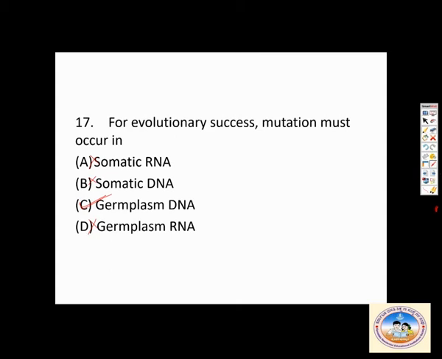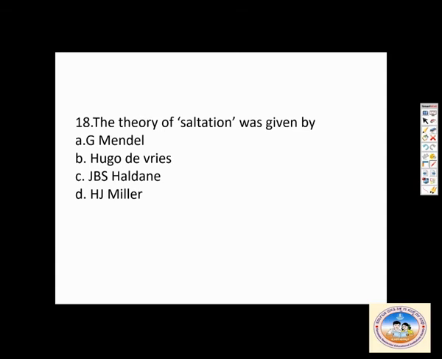Then the theory of saltation was given by... What do you mean by saltation? Saltation means single step large mutation.